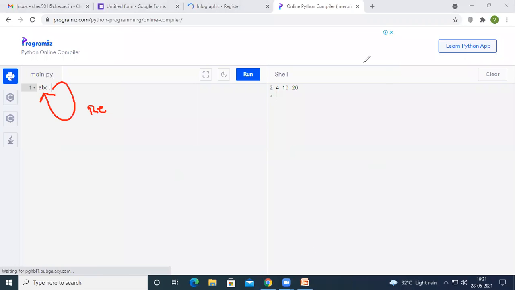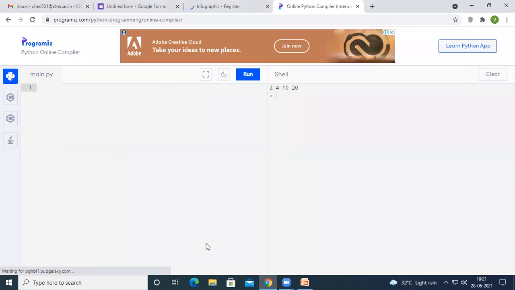In Python, and not only in Python, this recursion is common in all the programming languages. Let us come to the C programming language first. In the C programming language, for example, there is a main method.